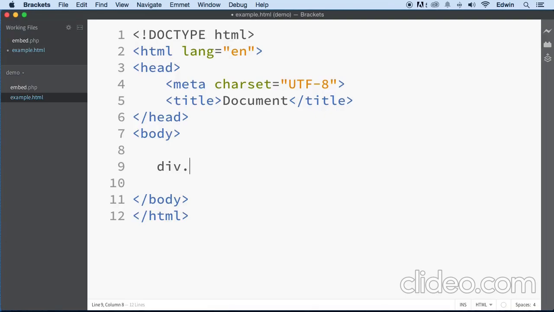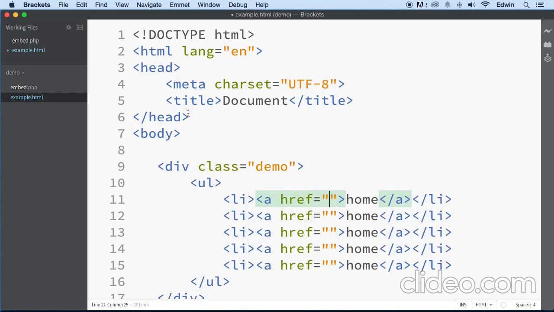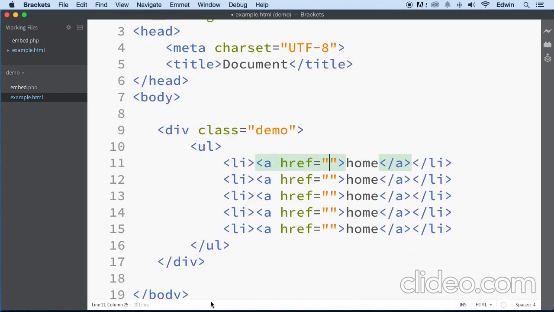So let's say, for example, I have something here, a div with a class of demo, and then I want to put a UL there. And let me just show you the power of this. You might think, what in the world is he doing? Well, look at this. This is the type of thing that we will do.